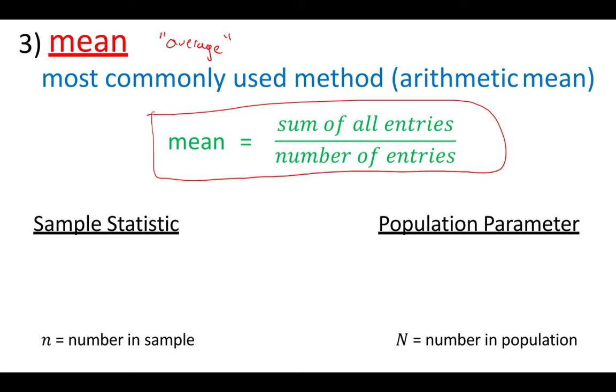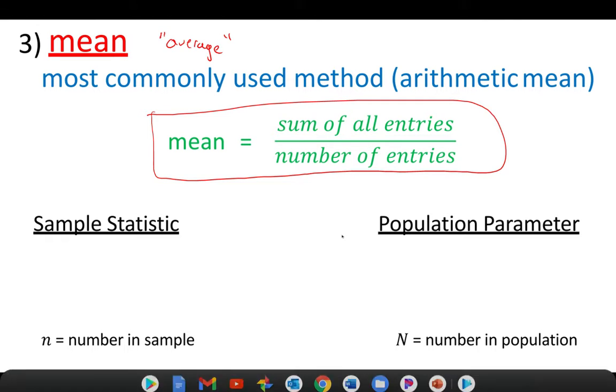Now we are going to introduce some new symbols today. These we'll see more in future sections. But if you remember in chapter 1, we talked about how you could have a sample statistic. A statistic is actually some measure based on a sample of the whole population, versus a parameter, which corresponds to the whole population. So in a sample, we've just pulled out a sample of the population, and in the population parameter, we've actually surveyed or measured the entire population. So just some slight differences in variables. Don't need to be too concerned about it, but I'm going to go ahead and introduce these here.